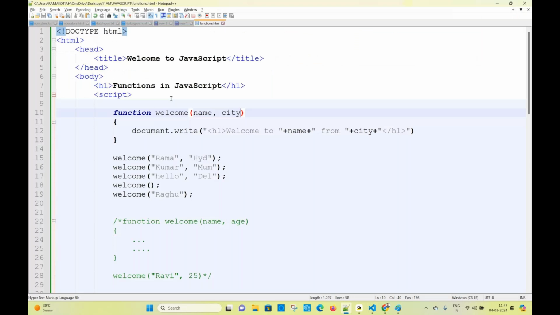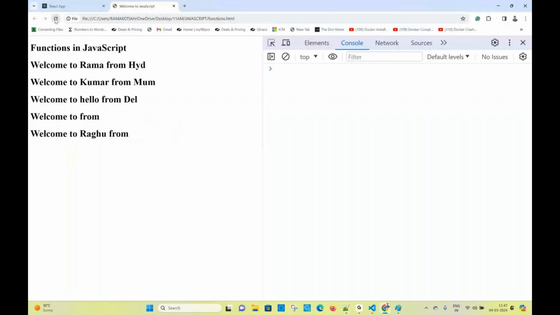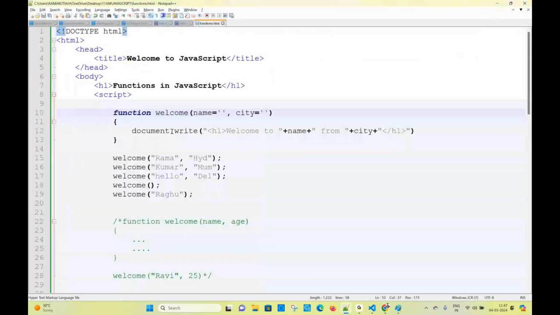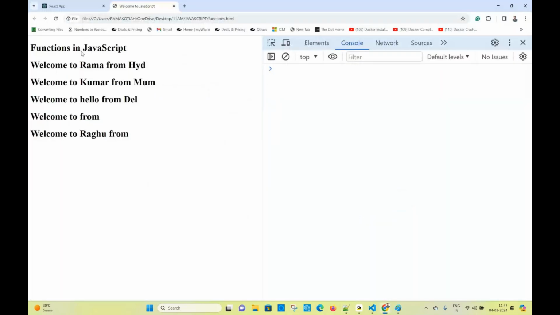At least I want to see an empty value. You can set an empty value also: name is equal to empty, and city is equal to empty. Now you see, welcome to, from, nothing is there. Welcome to Raghu from, nothing is there. So I want to set some default value. Yes, we can send default values also. We can set like this, no problem. This is a way of creating a function with default values.